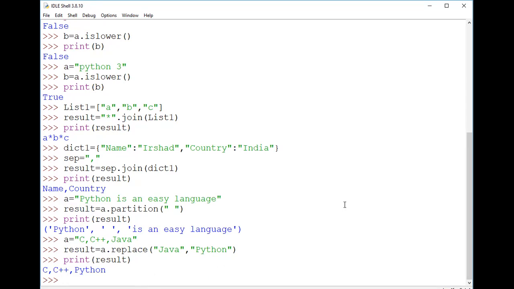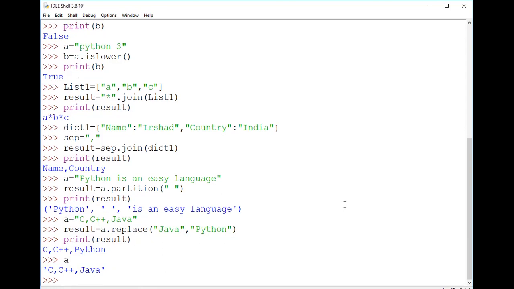But there is another argument also, but that is optional. For example, in our string A, we have C, C++, and Java. If I just take A, you can see that it originally stores C, C++, Java only. If I want to update wherever C is there with another value, another alphabet, how many times I need to replace, that count I can put as a third argument.